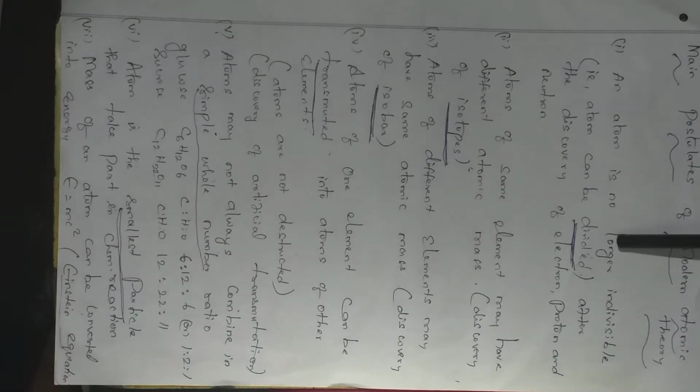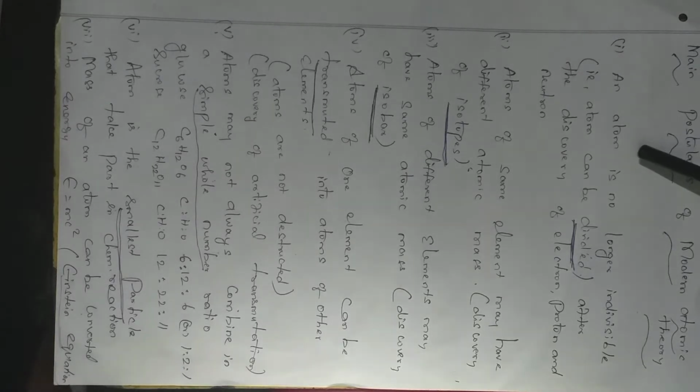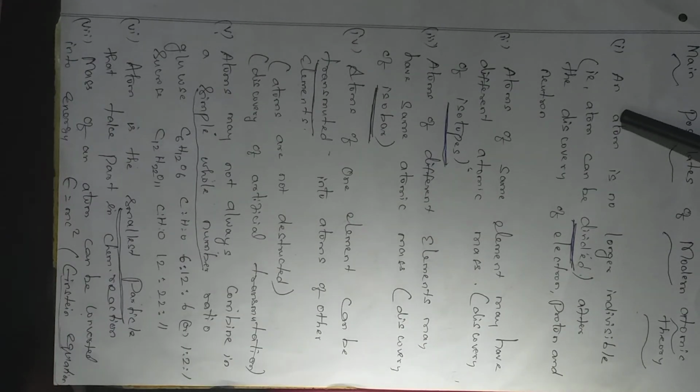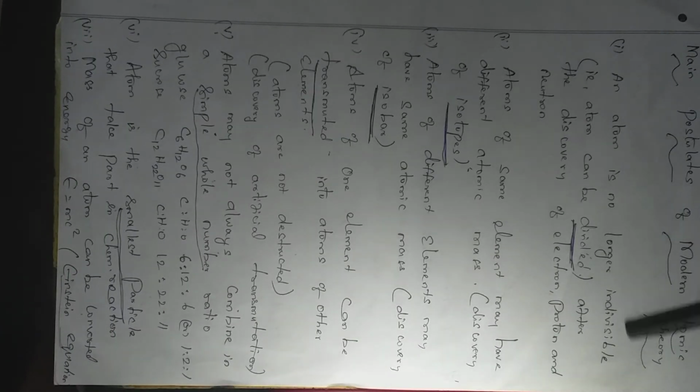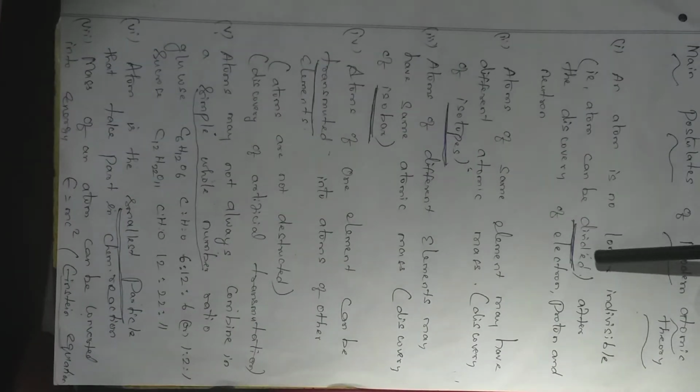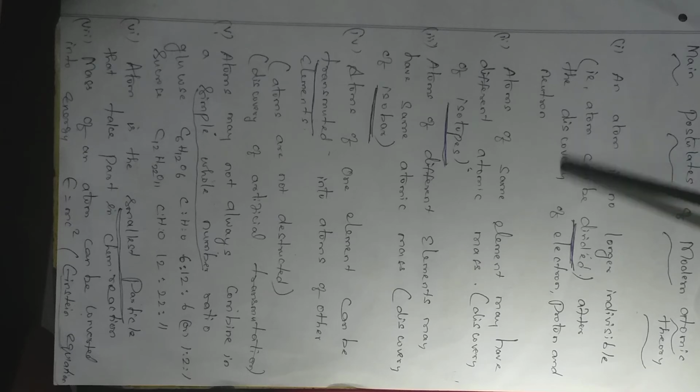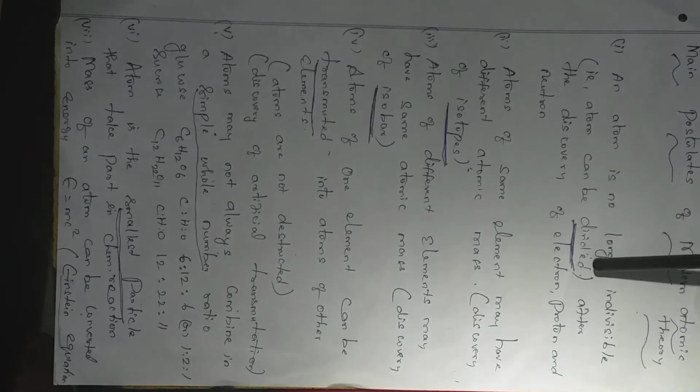An atom is no longer indivisible. That means according to John Dalton, an atom cannot be divided. But many years later, the scientists came to the conclusion that an atom is no longer indivisible. Here, no longer indivisible means it can be divided. That means it can be divided into protons, electrons and neutrons. So atoms can be divided.